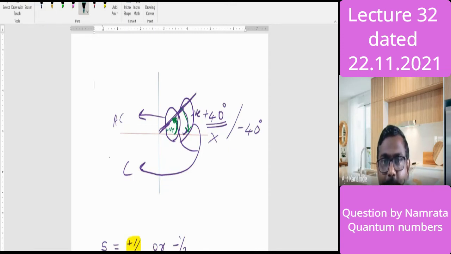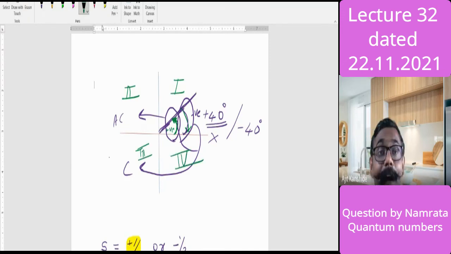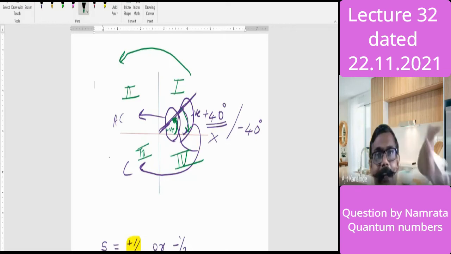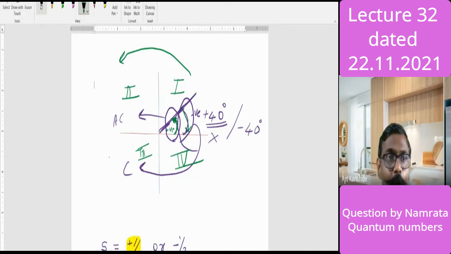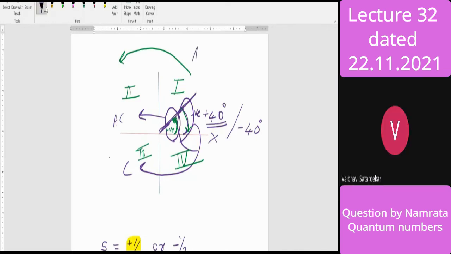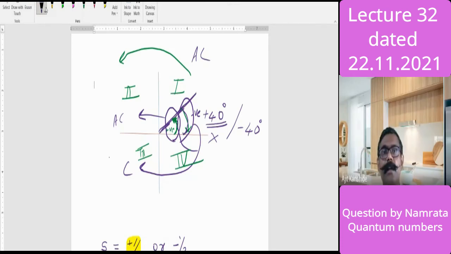We say the first quadrant has positive direction of x, positive direction of y. Second quadrant, negative direction of x, positive direction of y. Third quadrant, x and y are negative. Fourth quadrant, x is positive, y is negative. These are all 4 quadrants. And while labeling those quadrants, also see how we are moving from first to second. What is the direction? First, second, third, fourth. Clockwise or anti-clockwise? Anti-clockwise. Right, which means mathematically an angle measured in the anti-clockwise direction is positive.